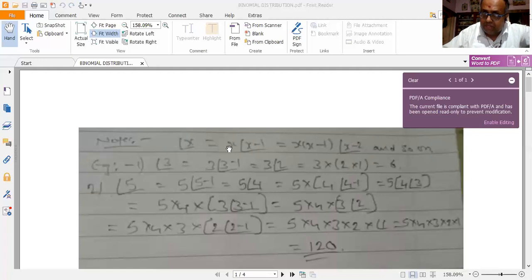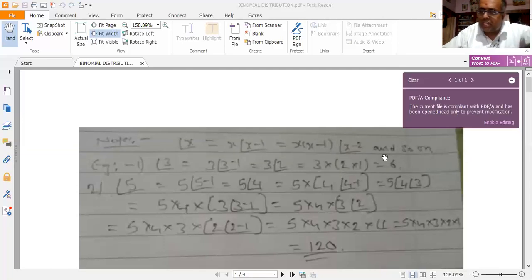Do not forget to keep x as it is. Next, apply the same recursive formula on factorial x minus 1. So it becomes x into x minus 1 into factorial of x minus 2. Now I can continue this formula. Factorial of x minus 2 can be written as x minus 2 into factorial of x minus 2 minus 1, or x minus 2 into factorial of x minus 3. Factorial of x minus 3 can be written as x minus 3 into factorial of x minus 4, so on and so forth.